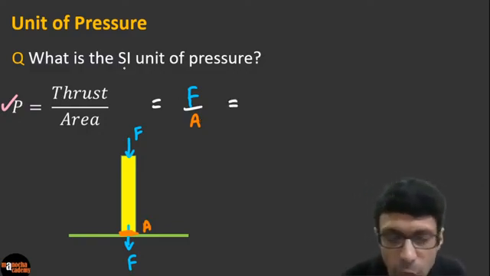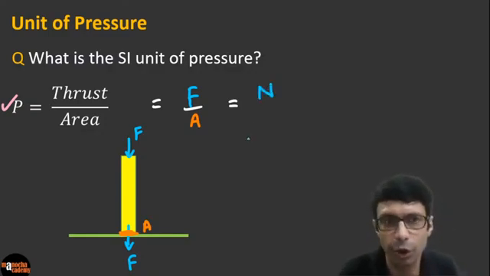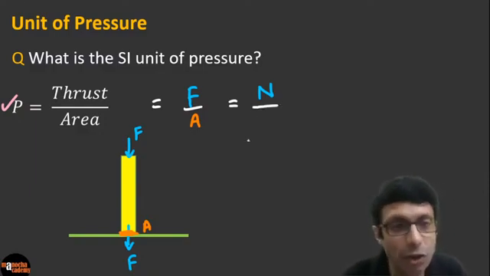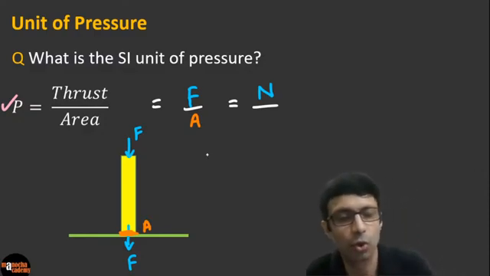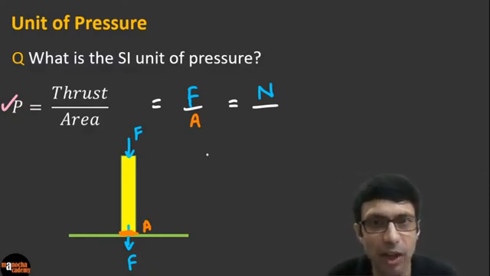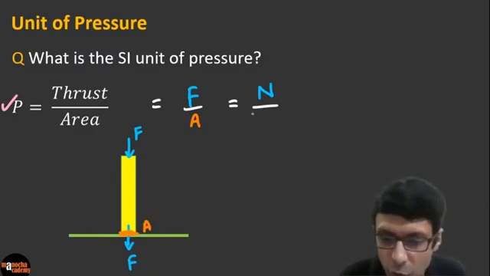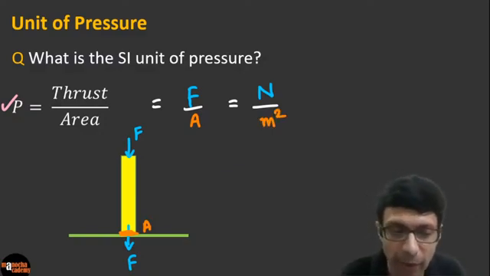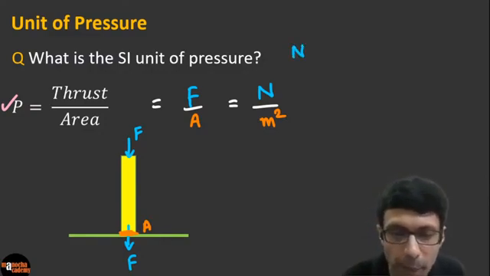So guys, what is the unit of force? The SI unit is Newton, right? Written with capital N, or Newton you write in small letters. And divided by, what is the SI unit of area? Come on, guys. Can you tell me? You guys are awesome. Super. I can see a lot of answers here on the chat. Excellent, meter square, right? So the SI unit of pressure is basically Newton per meter square.